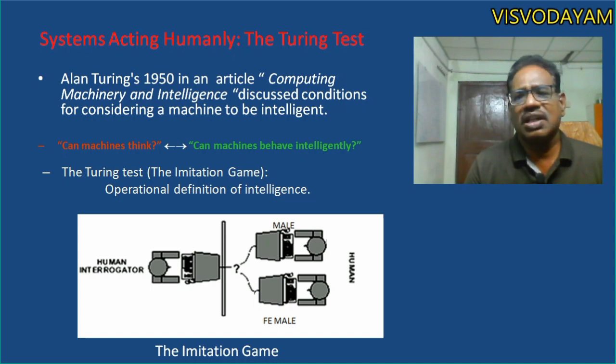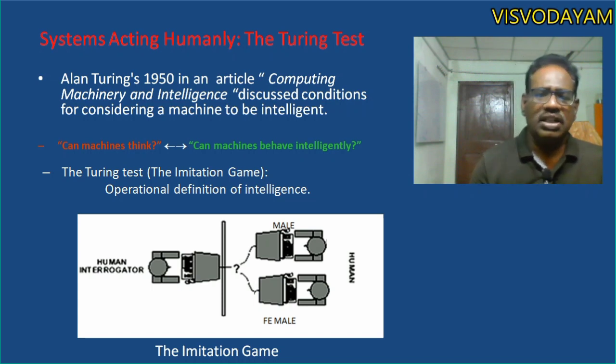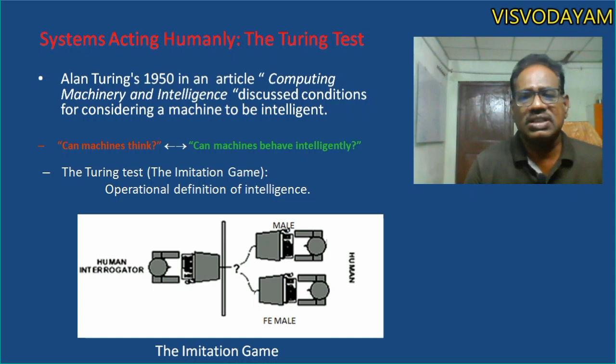Actually, it was a party game in those days, an imitation game. The game is like this. There are two cabins. The participants are human beings. One cabin is occupied by a male participant and another cabin is occupied by a female participant, and they don't know about each other.